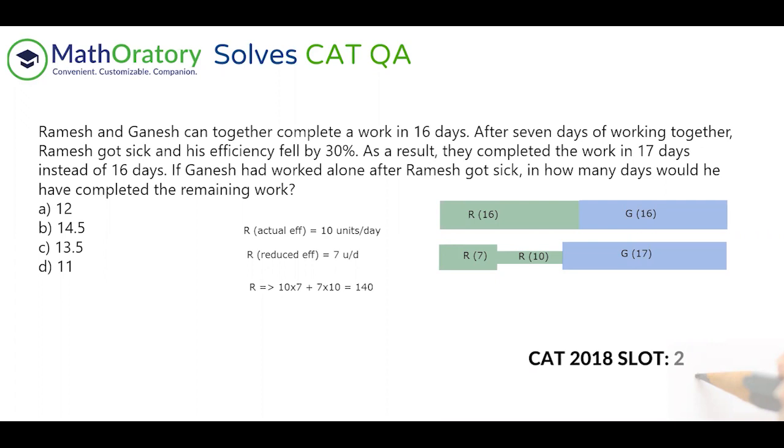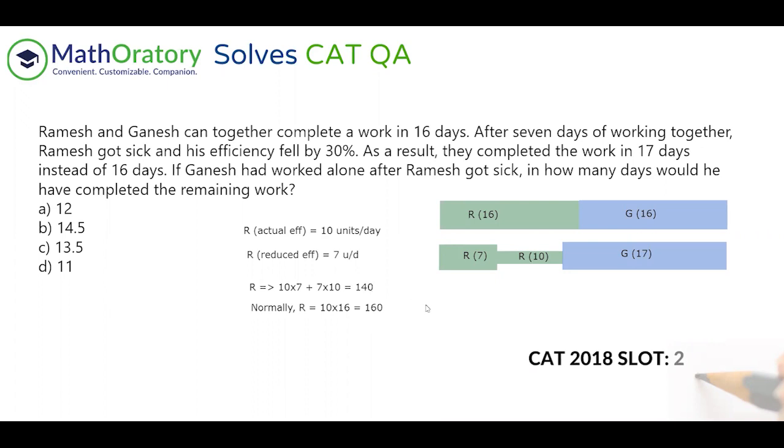And what does he normally do? He works for 16 days with 10 units per day, right? So this is his normal progress. So normally Ramesh completes 160 units of total work, right? So now you can see there's a drop of 20 units from what Ramesh normally does, in this particular special scenario.